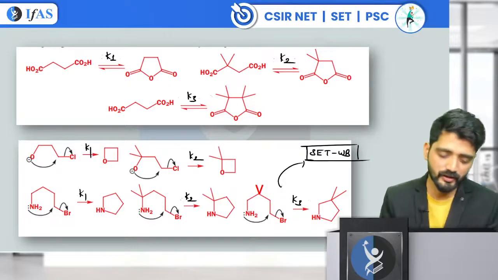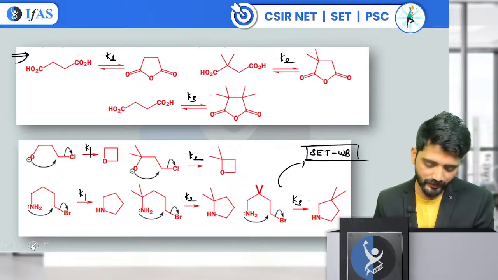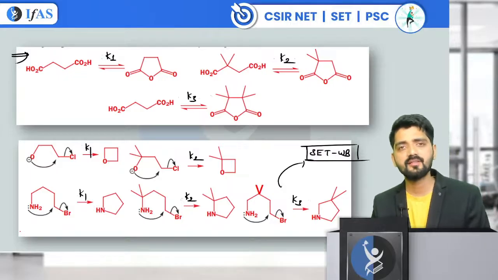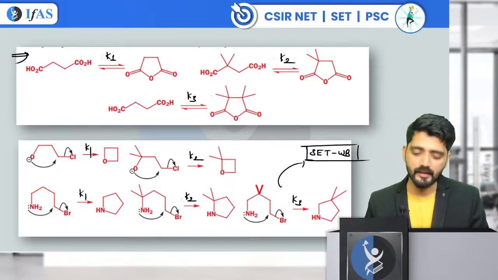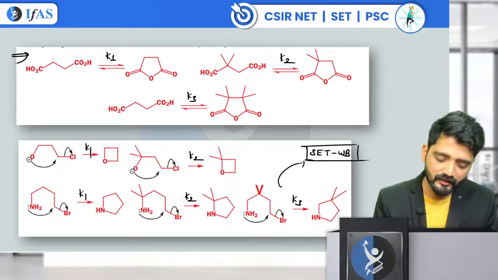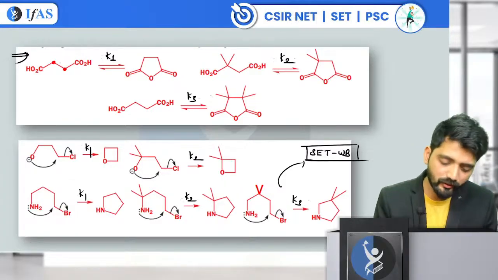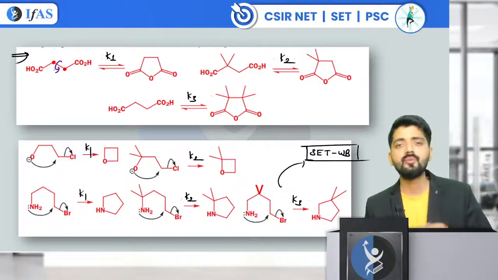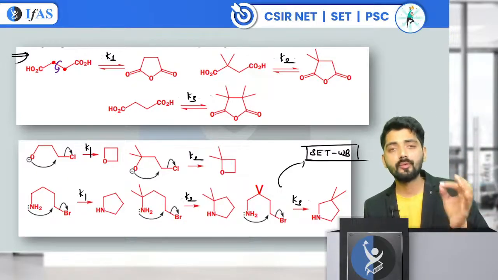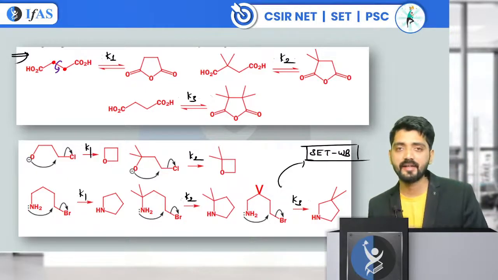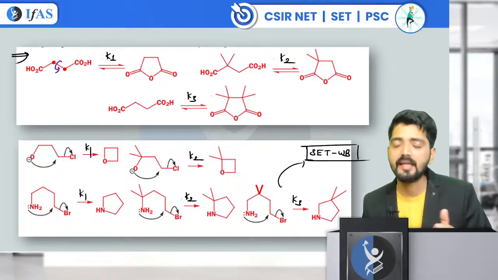For question number 1, when we observe the rate of cyclization, what we find is since in the first case the number of substituents is very less, the randomness of the ring, or the disorderness, will be highest. So the probability of attacking at the carbonyl center is going to be very less.